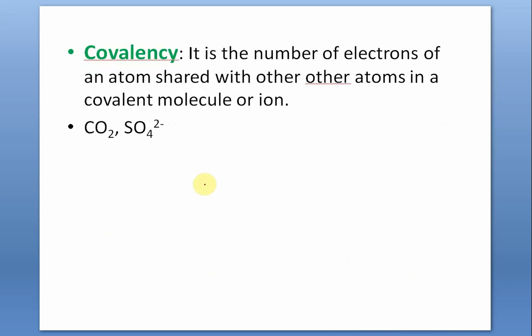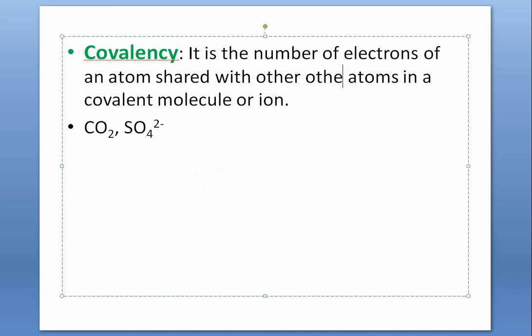So later on in our subsequent program, we will talk about covalency. Just like in ionic compounds we call it electrovalency, in purely covalent molecules you have covalency, and that is determined for a single atom. It is the number of electrons an atom in a covalent molecule shares with other atoms, in a covalent molecular ion.